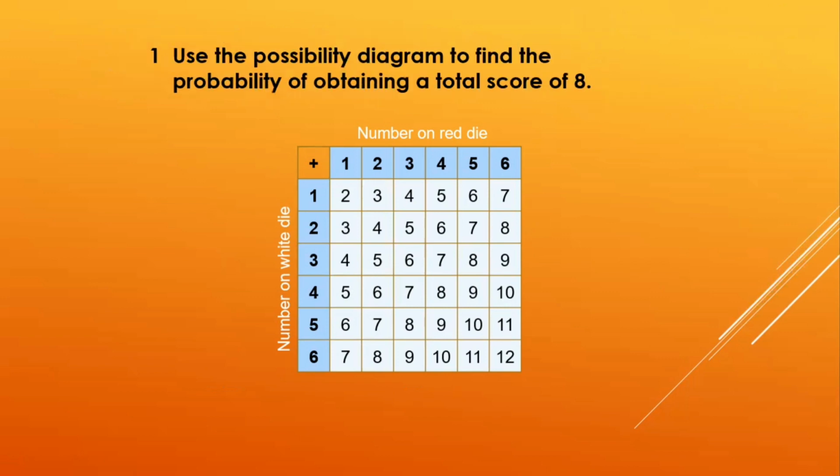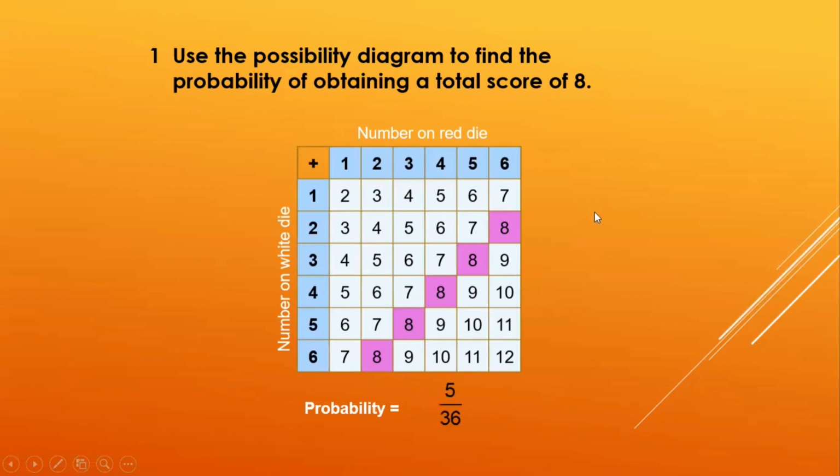So here is a question for you. Use the possibility diagram to find the probability of obtaining a total score of 8. So where the total score is 8, let's highlight that. And how many possibilities are there for a total score of 8? 1, 2, 3, 4, 5. So the probability that the total score is 8 is going to be 5 by 36.